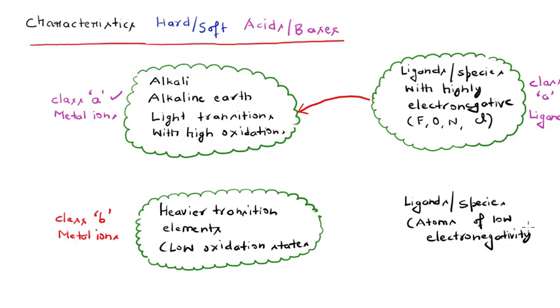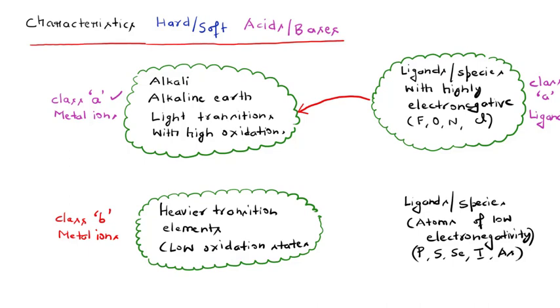These normally include the heavier atoms such as phosphorus, sulfur, selenium, iodine, arsenic, and atoms when present in some ligand are referred to as the class B type of ligands.